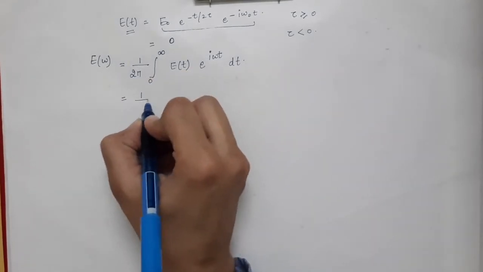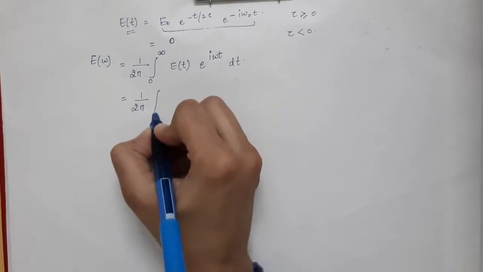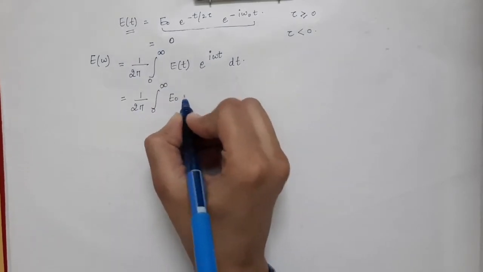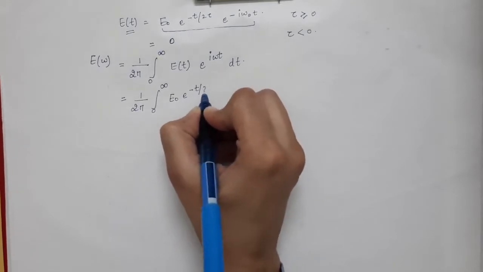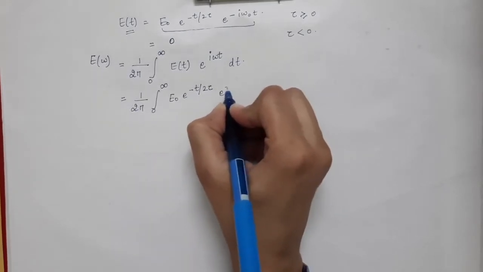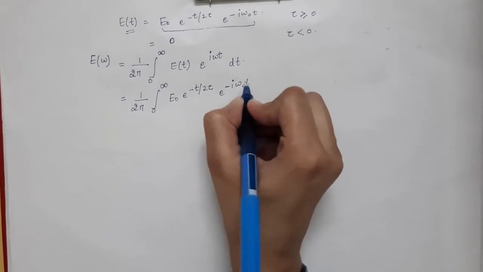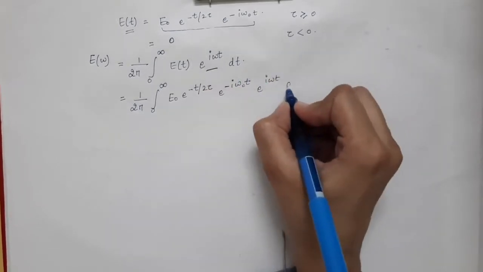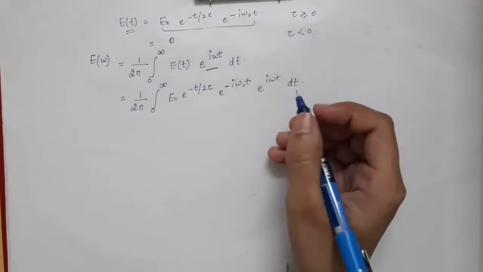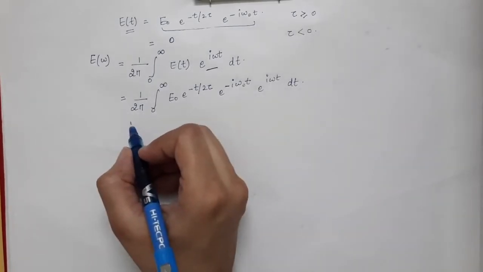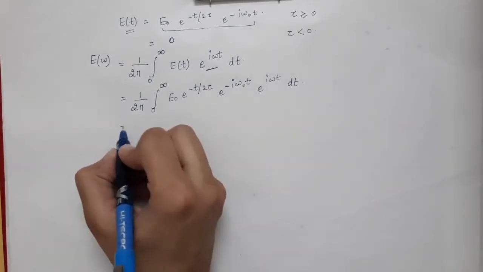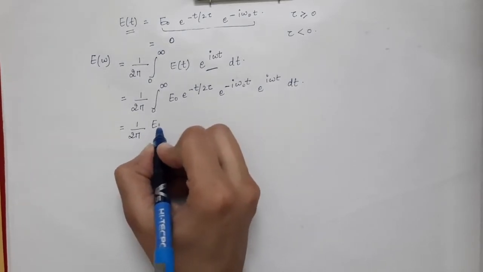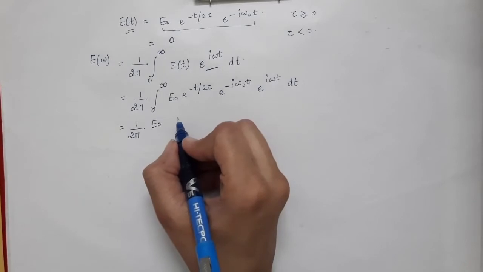So this is equal to 1 by 2 pi into the integral from 0 to infinity. Now E of t is E0 into e power minus t by 2 tau into e power minus iota omega naught t into e power iota omega t as it is into dt. So you will solve this expression, and that will be 1 by 2 pi. Now E0 is a constant term, so E0 can be taken outside the integral.